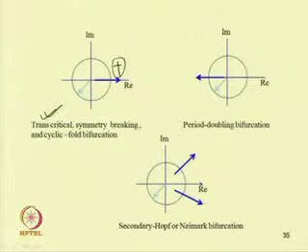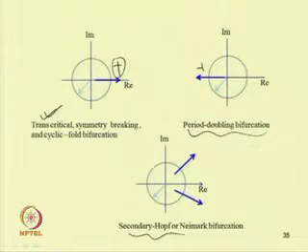If it is leaving the unit circle through -1, then one will obtain a period doubling bifurcation. And if a pair of eigenvalues are complex conjugate and they leave this unit circle like this, that is, a pair of complex conjugate eigenvalues leave this unit circle, then we can have a secondary Hopf or Neimark bifurcation.